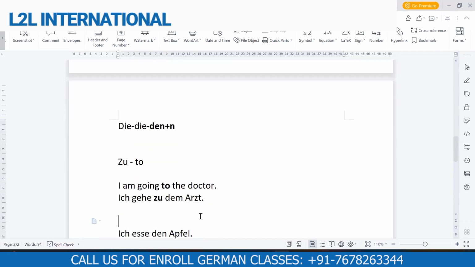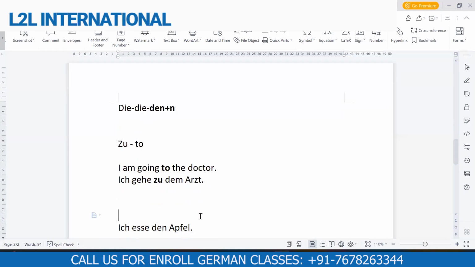So the rule says that if the sentence is dative, then we also have to use the dative article. It doesn't matter whether the article is bestimmt, meaning der, die, das. If it is ein, eine, it will change to einem, like that.